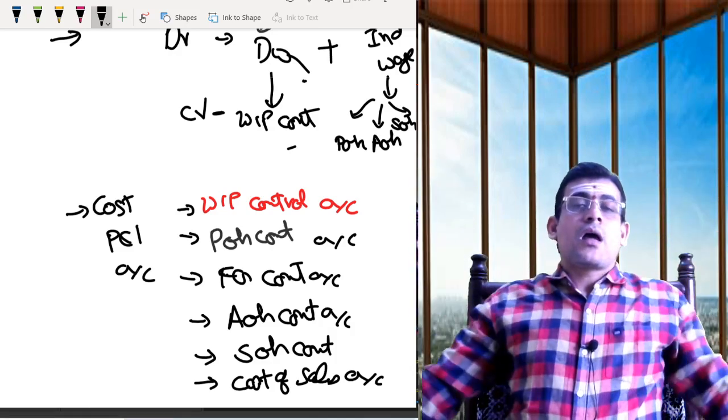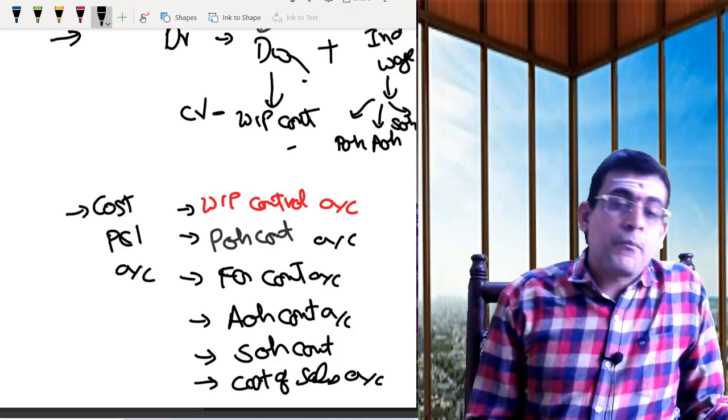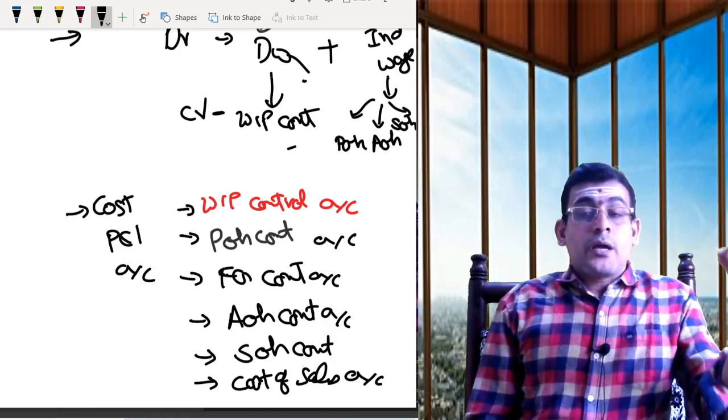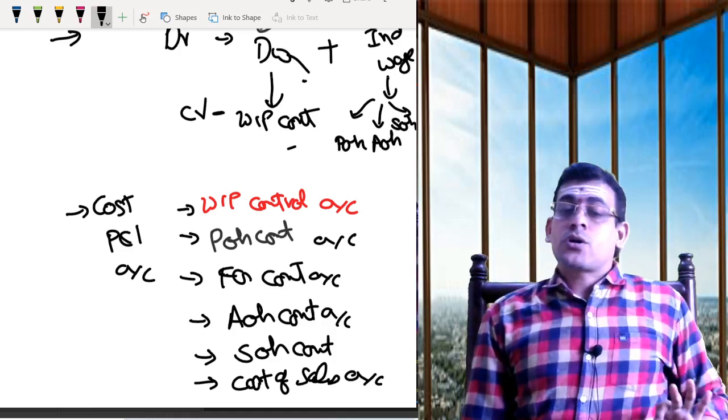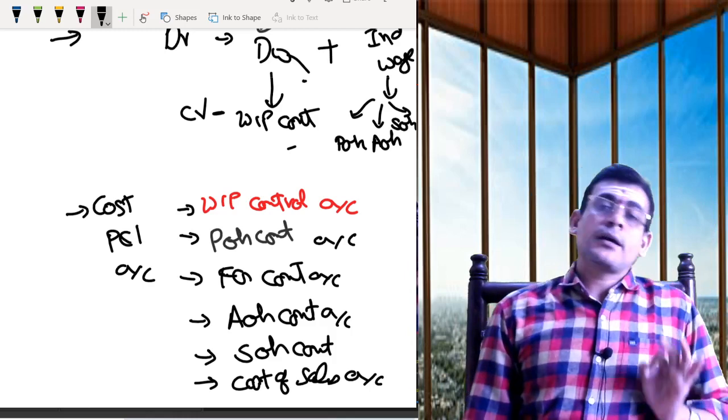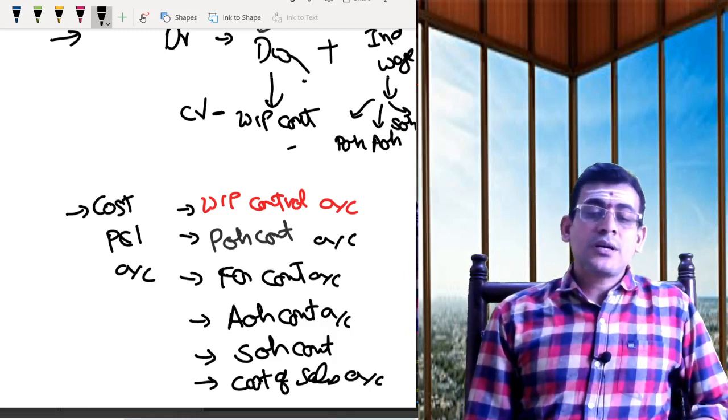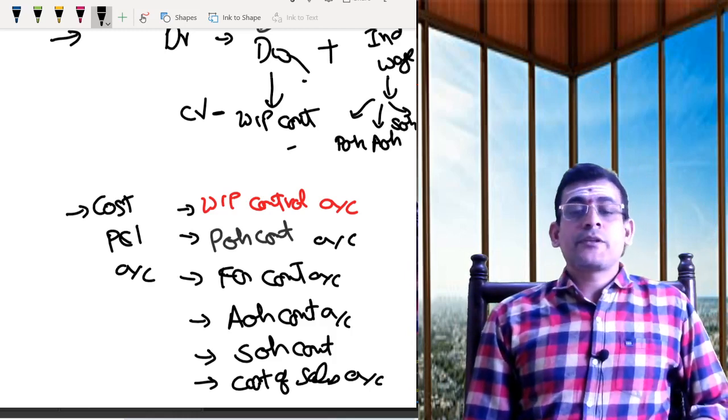So these are the accounts which you are supposed to maintain in your non-integral cost records. These are the different types of ledgers we need to maintain.